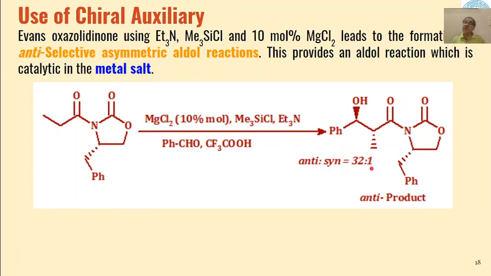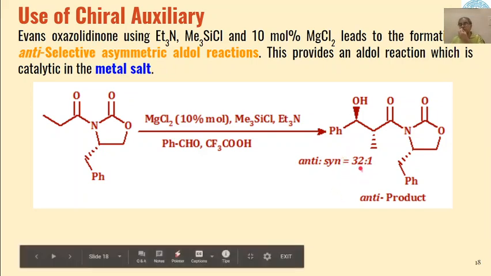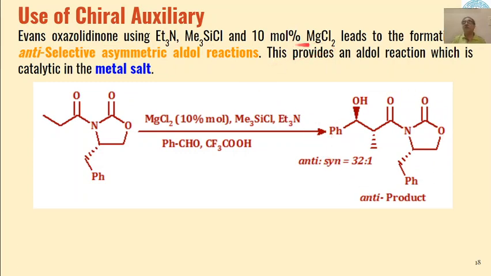So that means if 1% of the product formed is a syn product, then 32% of the product formed will be an anti-product. So we can say that the anti-product is formed stereoselectively when we use metal salts in addition to the chiral auxiliaries.